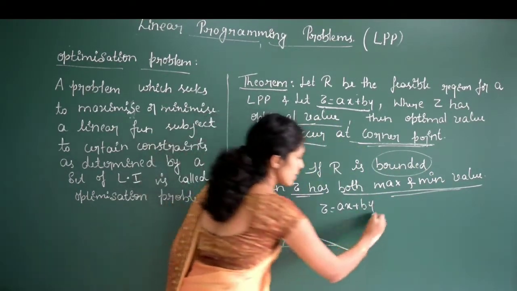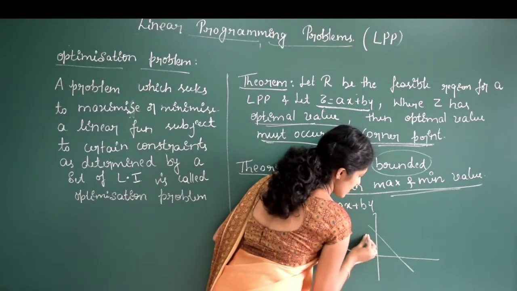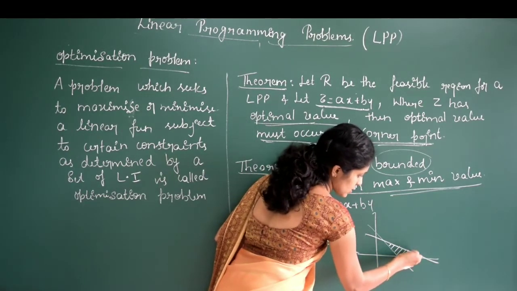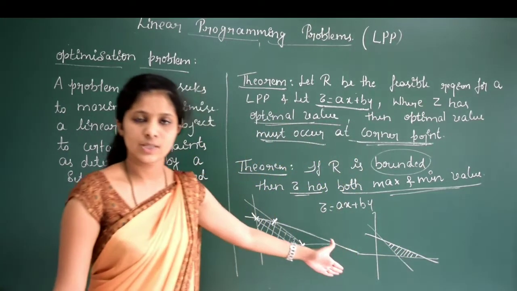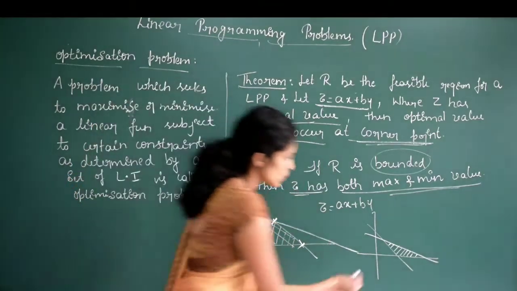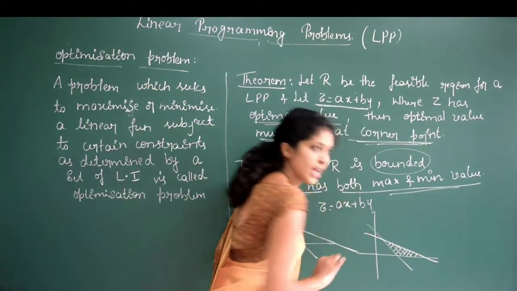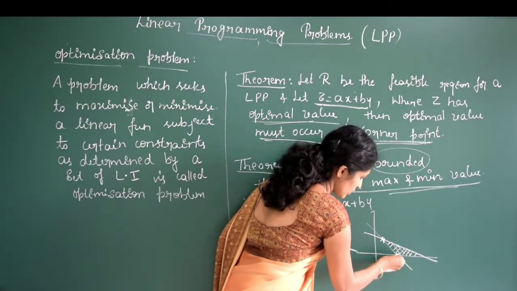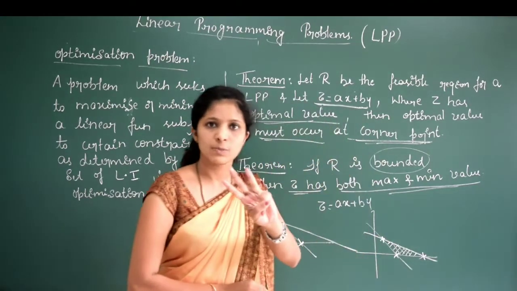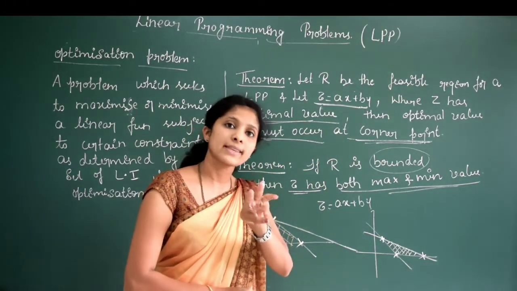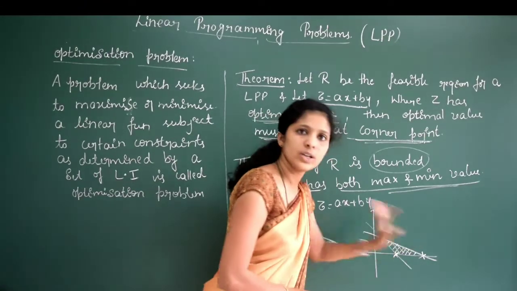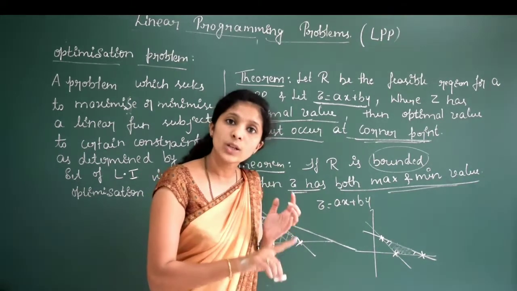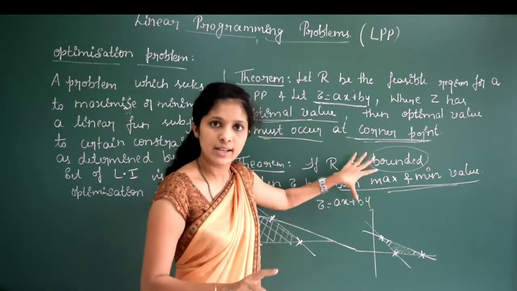This is bounded. Suppose I consider this graph, and this is the solution region after solving the inequalities. You have studied this, right? Solving the inequality, in your first place. Now the corner points: this is one corner point, this is the second corner point and this is the third one. There are 3 possible corner points, right? To check the maximum and minimum value, we have to check only the corner points. So if the region is bounded, then it has both maximum and minimum value. That is the second theorem.